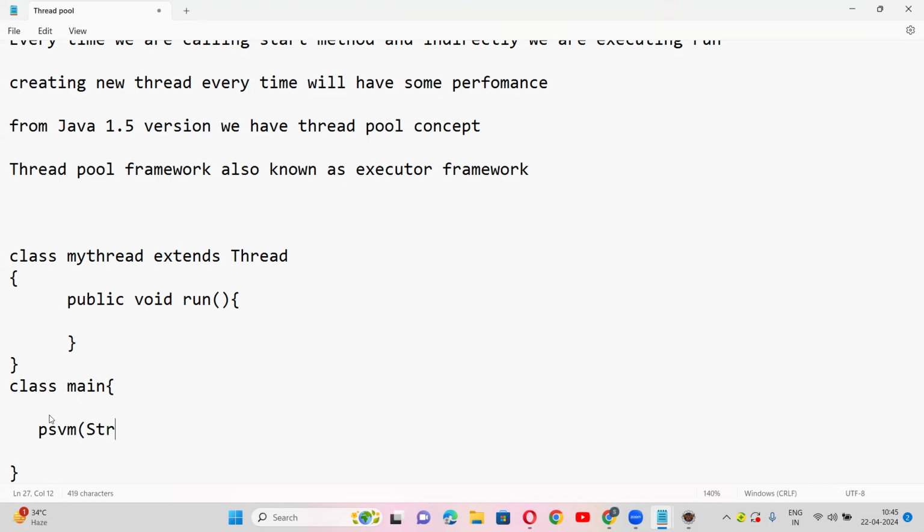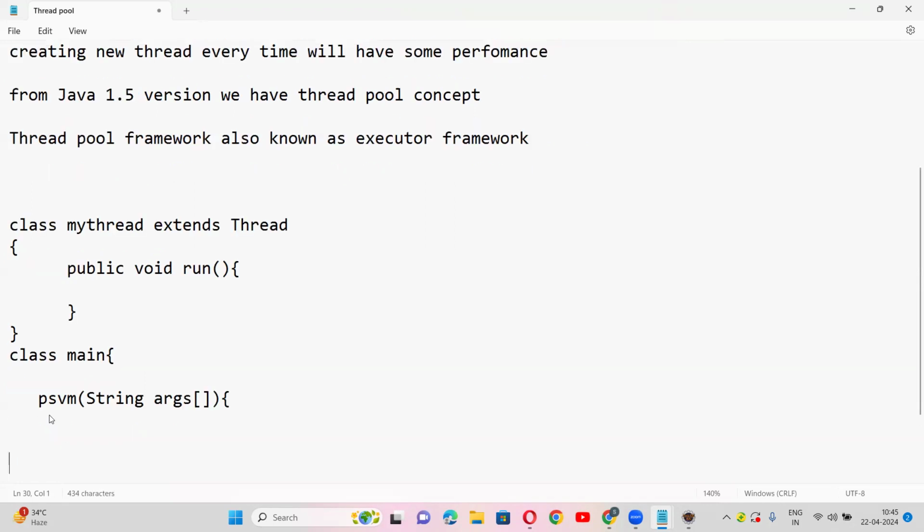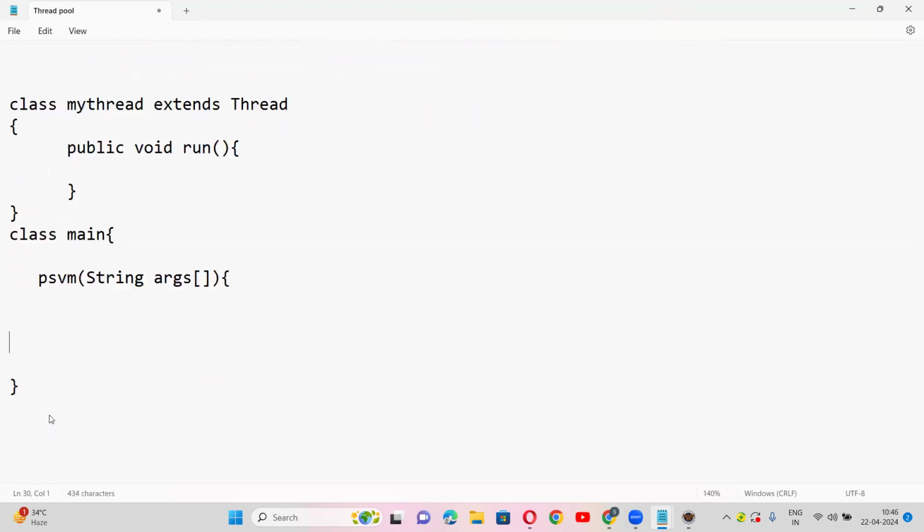Public static void main String. Here we'll just create 10 multiple objects, obj1, obj2 like that, and we can call the start method. Is that clear, guys? And here, for a common area, 10 threads will compete. Earlier, 10 different areas were trying to compete for a single processor. You got the logic, right?